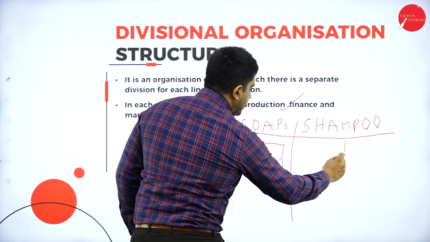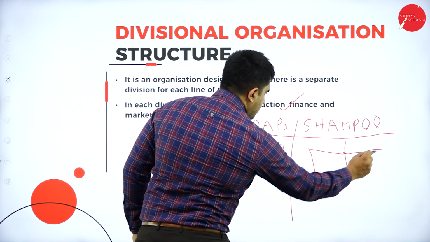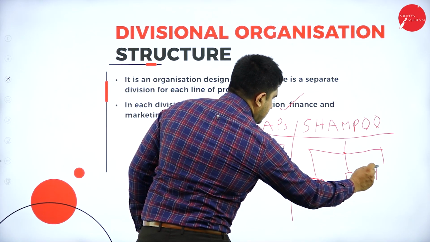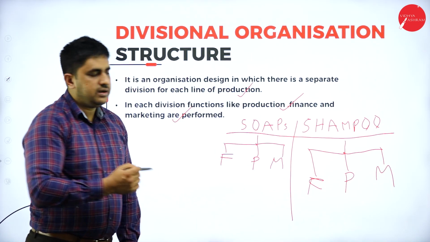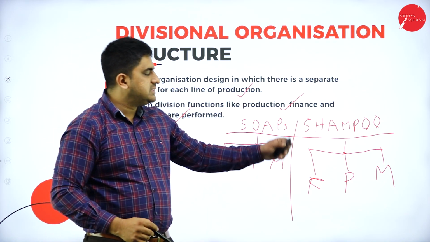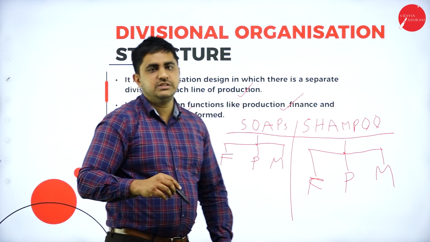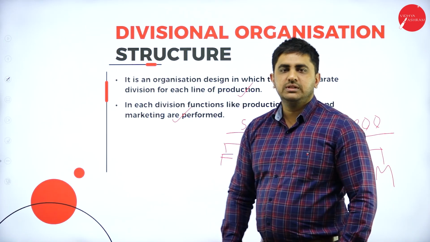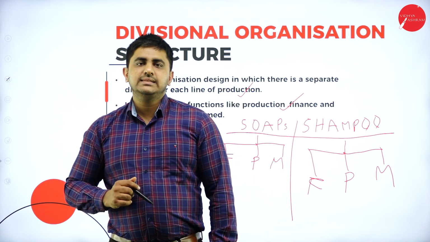Here also the same thing. Finance, production and marketing. So this is called divisional structure. Here soap is a separate division, shampoo is a separate division. So in each division there is a different finance, production and marketing department. So this is the meaning of divisional organization structure.